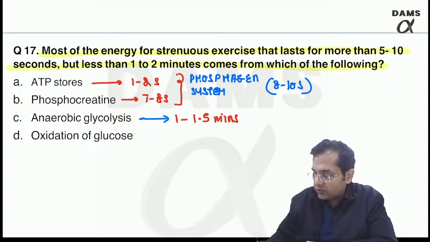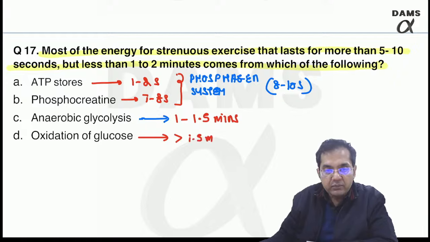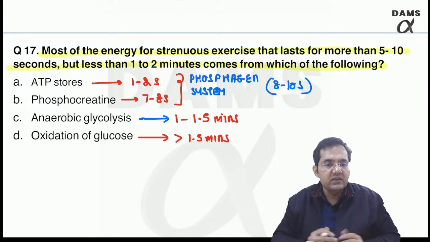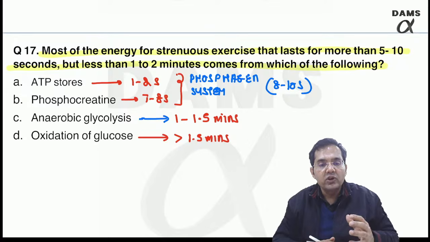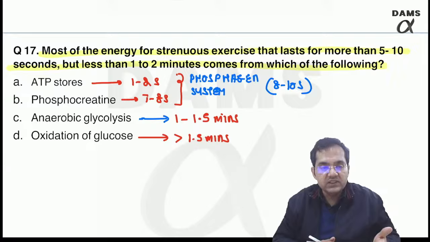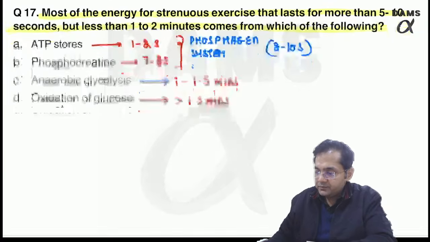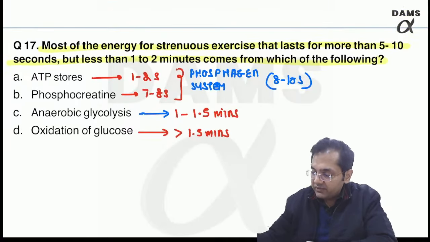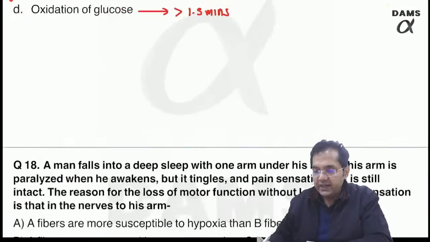And then comes oxidation of glucose, which will be required for any activity which requires more than 1.5 minutes. Like, you can tell me a marathon. A marathon runner mainly depends on aerobic oxidation, right? So the answer here has to be yes, anaerobic glycolysis. Fine. Let's move to question number 18.